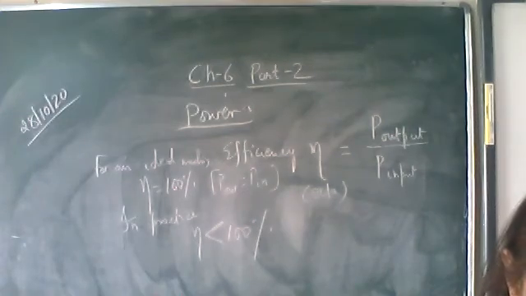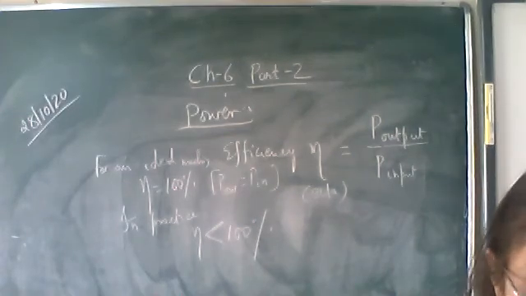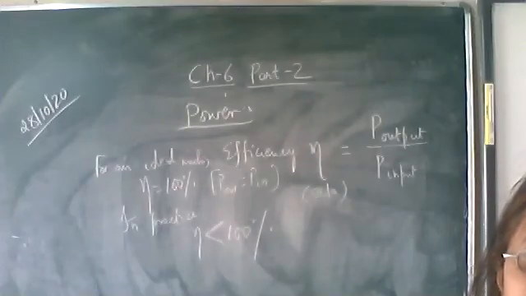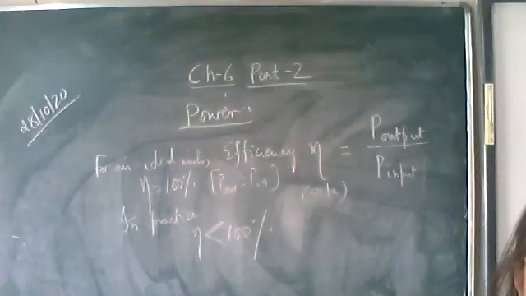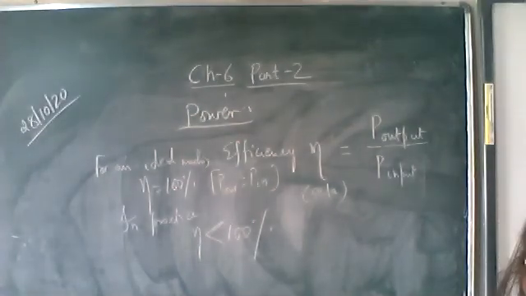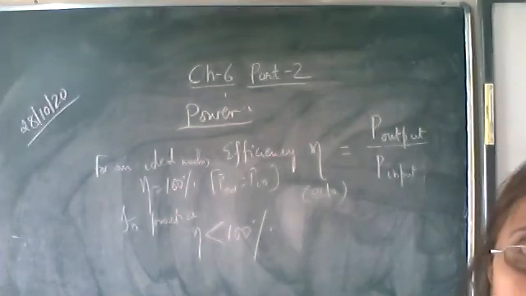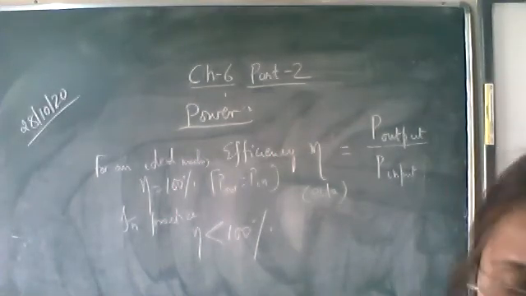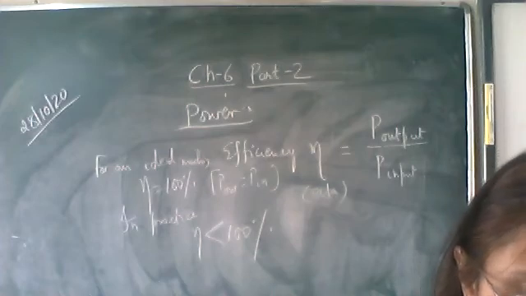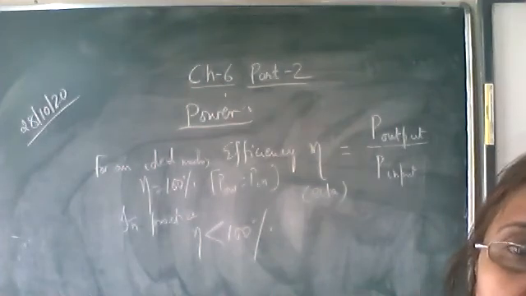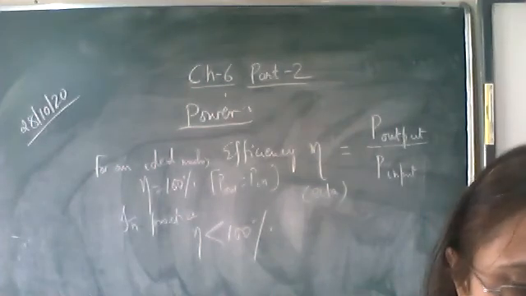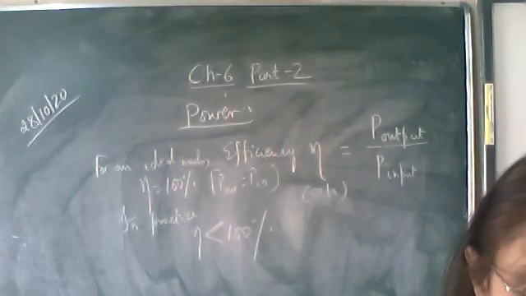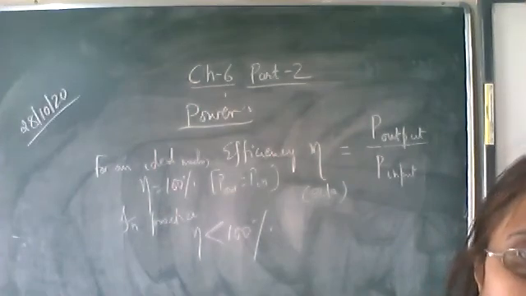Sometimes a bigger unit of power is required, so there we use kilowatt and megawatt. These are the bigger units of power. Write down, the bigger units of power are kilowatt, where 1 kilowatt is equal to 10 raised to the power 3 watts.